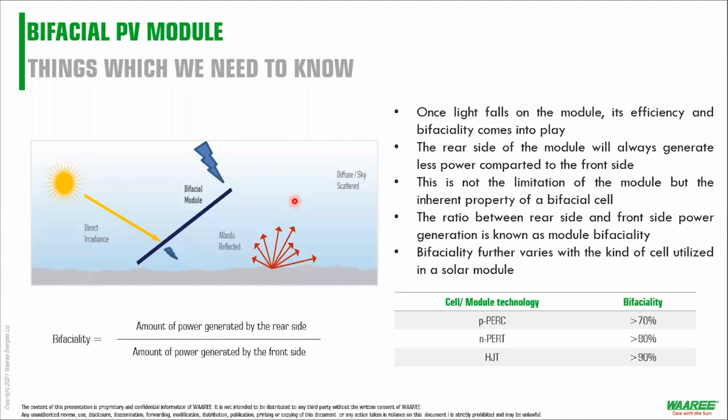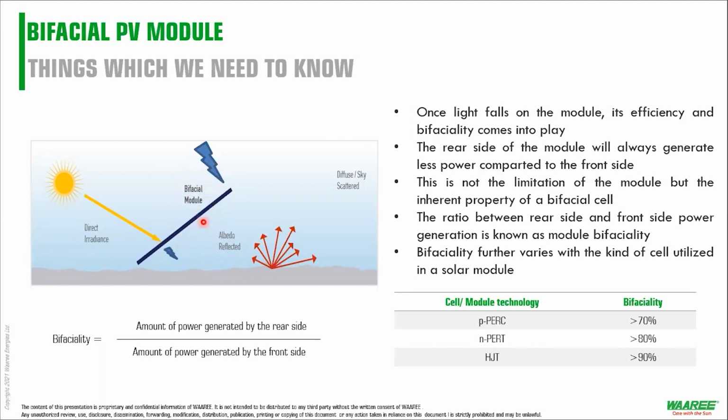Say, for example, you have 100 units of light falling on the front, and we ignore the albedo and take ideal conditions, with 100 units of light falling on the back. But your bifacial module inherently has a property. Say if 100 units are falling on the front, it may generate 98 units, or let's take, for simplicity, 50 units.